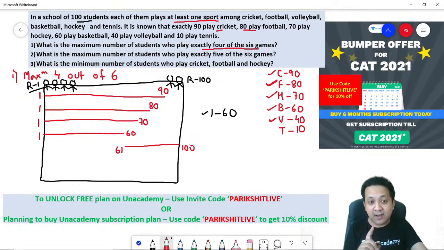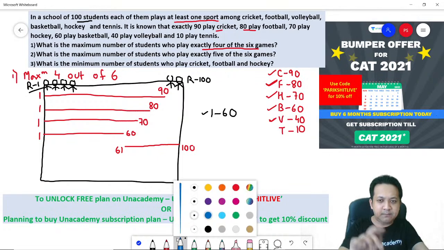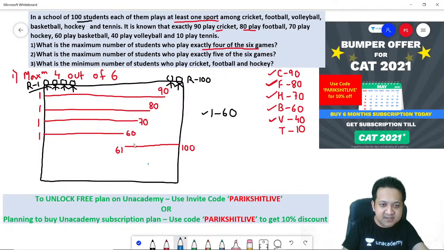Correct? Now again, take a pause. When you take a pause, observe what is happening. Roll number 61 to 70 is playing the last game. Roll number 61 to 70 is playing the third game. Roll number 61 to 70 is playing the second game. And roll number 61 to 70 is playing the first game.